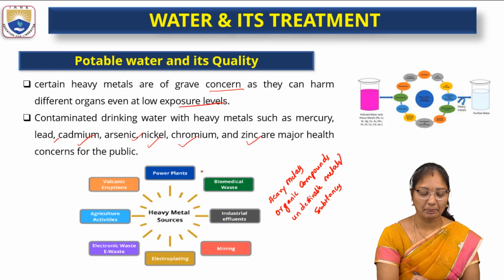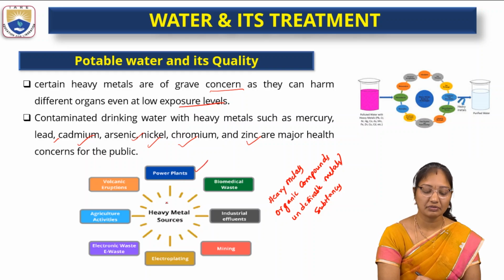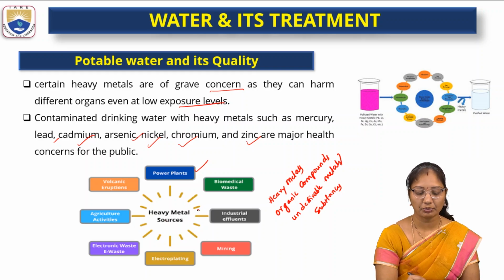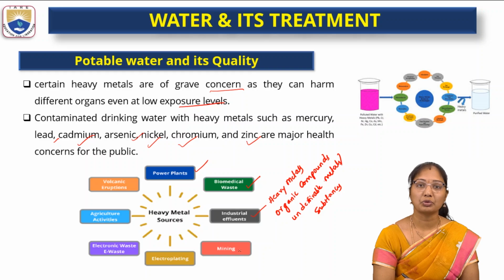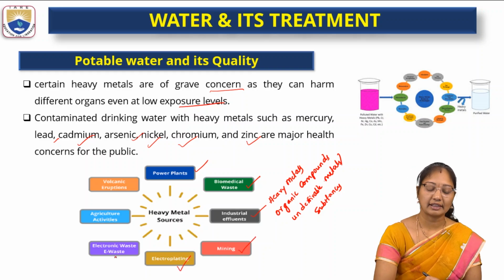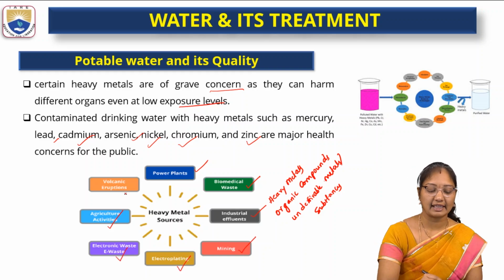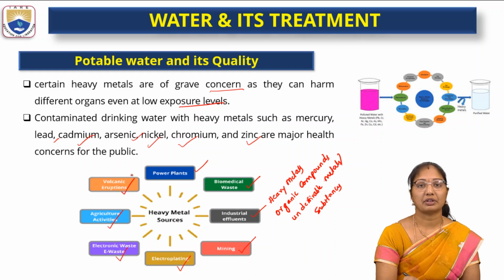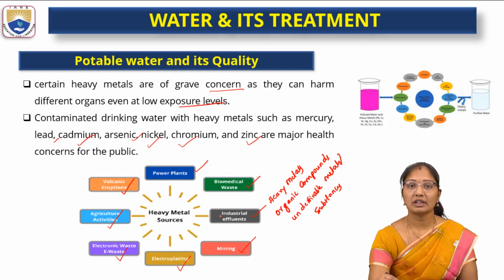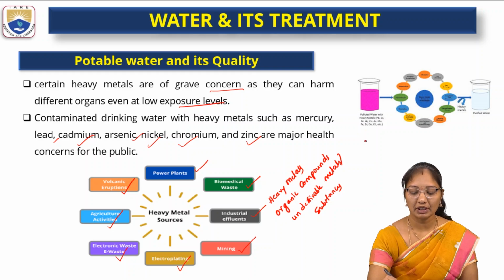It may be from power plants, where the effluents are mixed with the outsourced water, which again causes problems. It may be from biomedical waste and industrial effluents through mining and electroplating, electronic waste, agriculture activities, and volcanic eruptions. So these are the main sources of heavy metal contamination in the water.